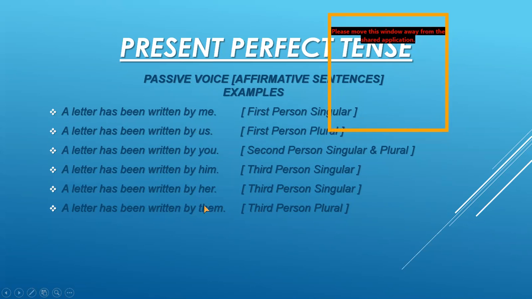Now remember this thing: all the subjective pronouns in the active voice are converted into the objective pronouns like me, us, you, him, her, and them.